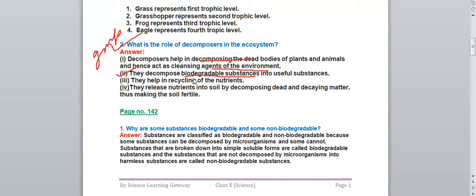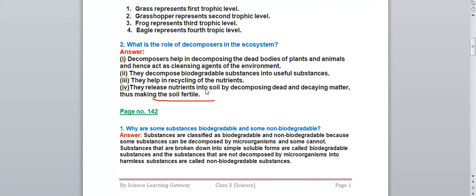They help in recycling of the nutrients. Okay, the nutrients which are present in the environment, they help to recycle those nutrients also. They release nutrients into soil by decomposing dead and decaying matter, thus making the soil fertile. And the decomposers also help to make the soil fertile. How do they help in making the soil fertile?